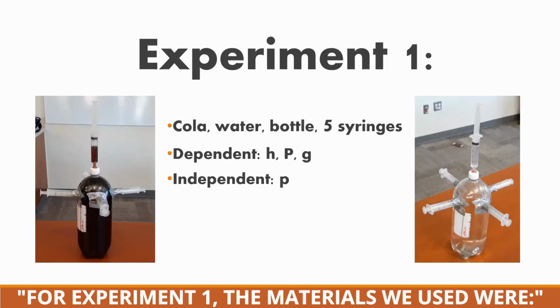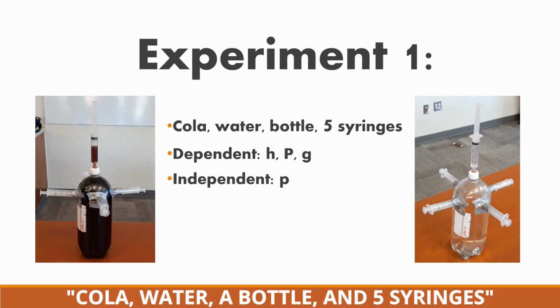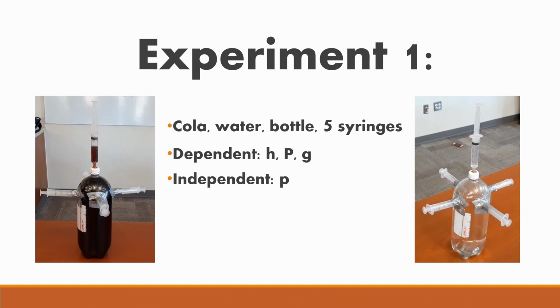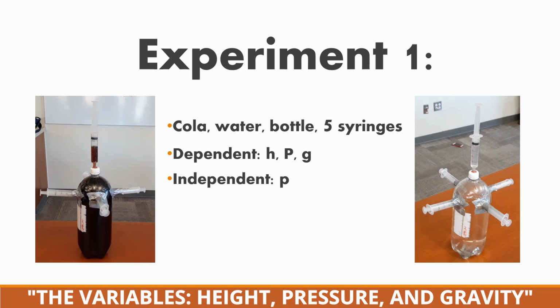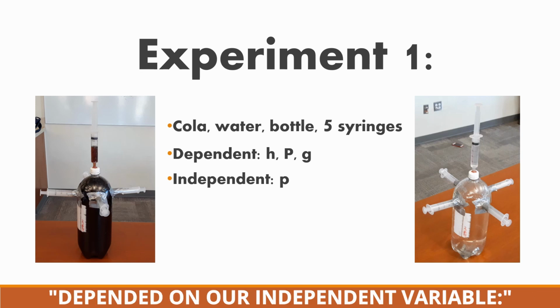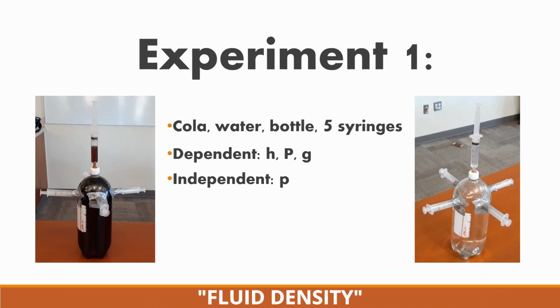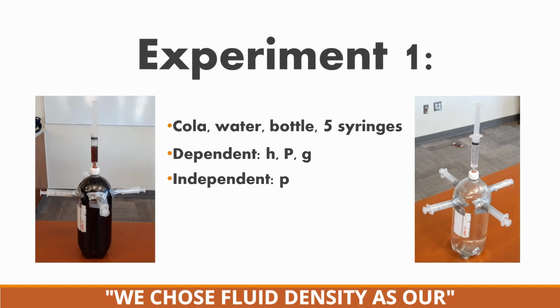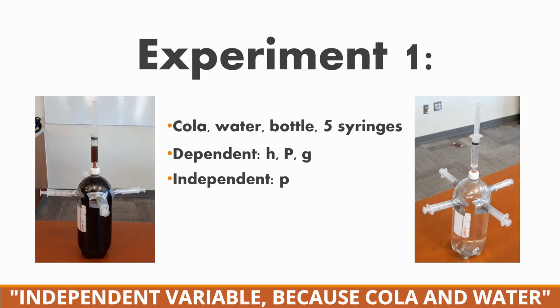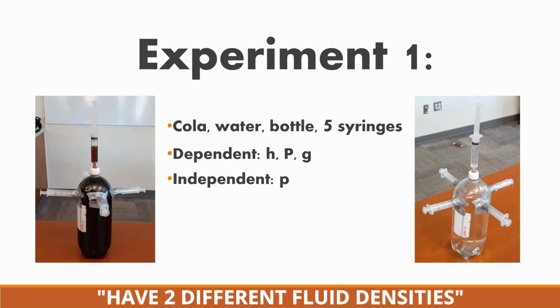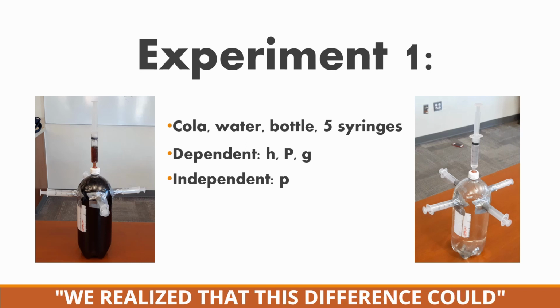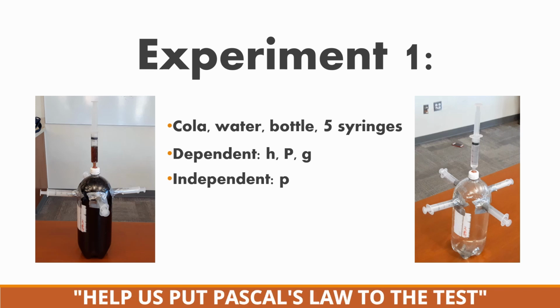For experiment 1, the materials we used were cola, water, a bottle, and 5 syringes. The variables height, pressure, and gravity depended on our independent variable, fluid density. We chose fluid density as our independent variable because cola and water have 2 different fluid densities. We realized that this difference could help us put Pascal's law to the test.